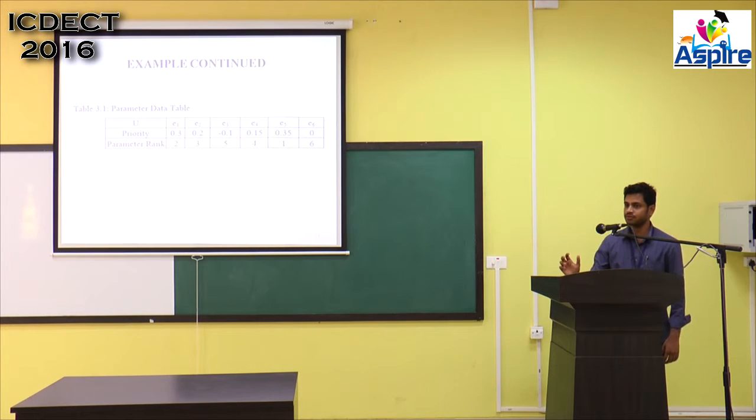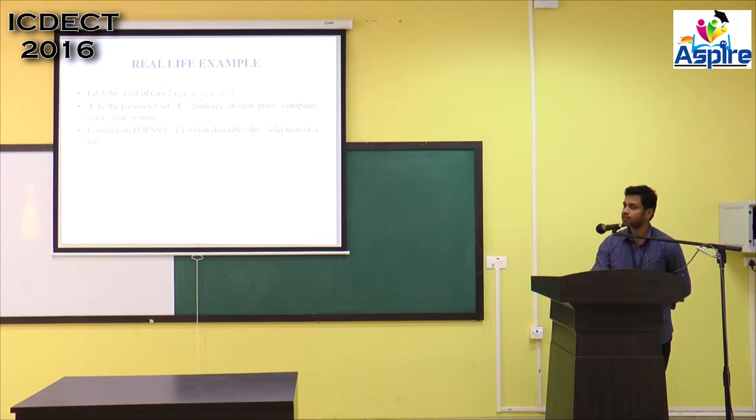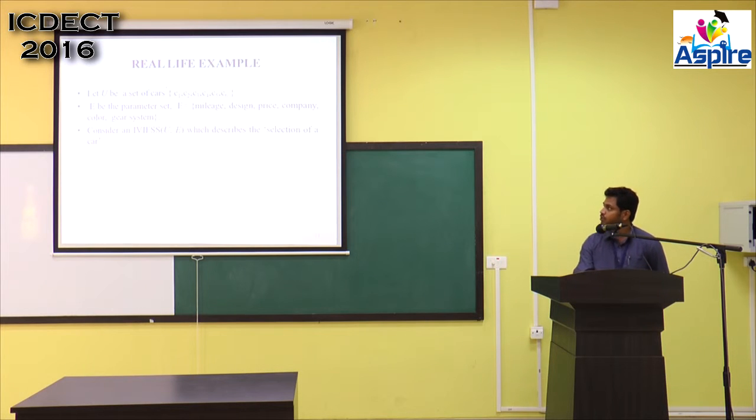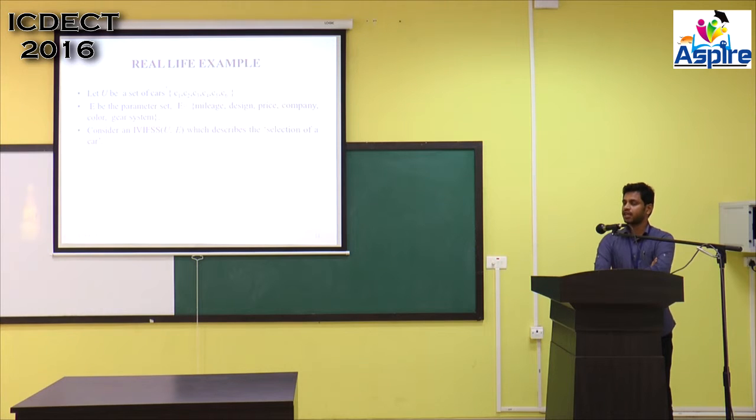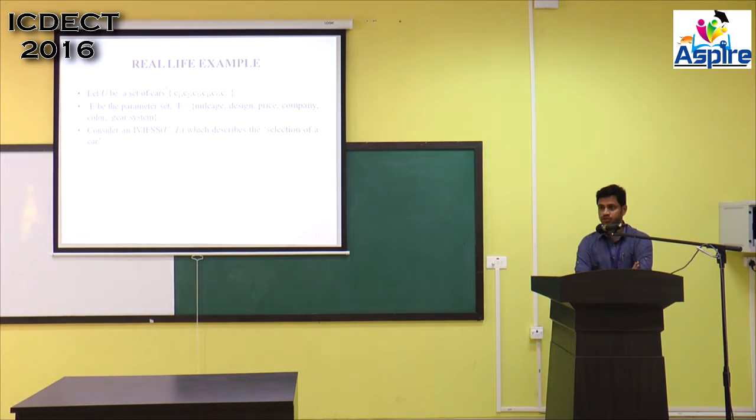Show the example. Go back. This is the set of cars that we are taking, C1 to C6, and we are assigning the parameters: mileage, design, price, company, etc. Here two things will come, one is positive parameter and the other thing is negative parameter. Negative parameter means the decision is inversely proportional to the parameter.